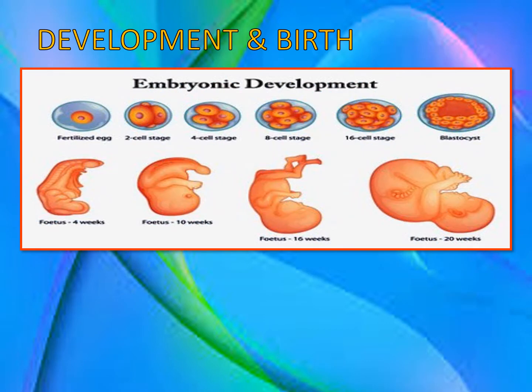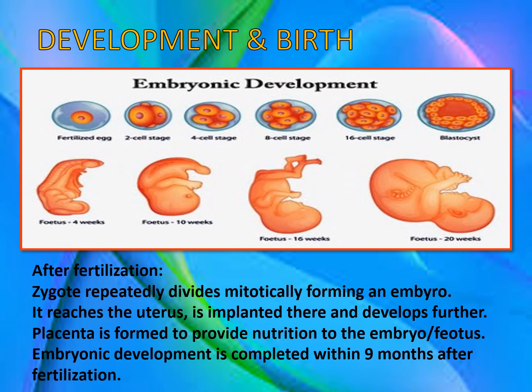The next part is development and birth. The embryo develops, as you can see in this figure, from a fertilized egg, to the 2-cell stage, moving to 4, 8, 16, and finally a group of cells called a blastocyst. Now you can see a certain development. We can come to know what the shape is going to be at 4 weeks, 10 weeks, 16 weeks, and this is the fetus or the small baby at 20 weeks.